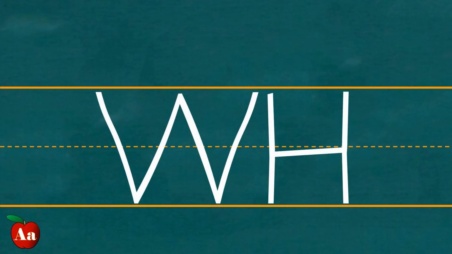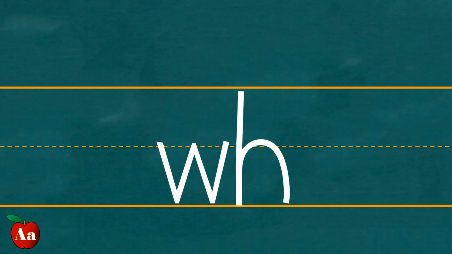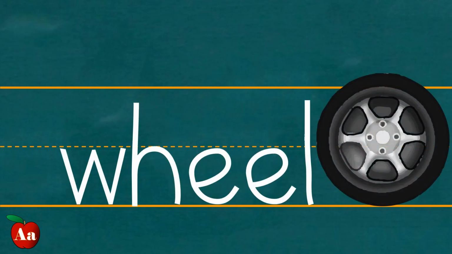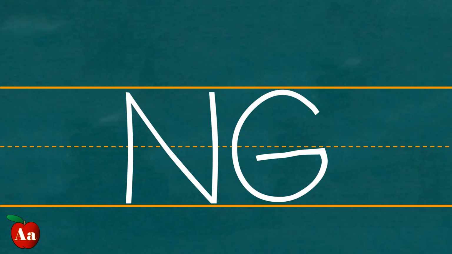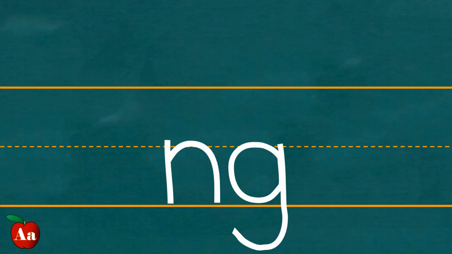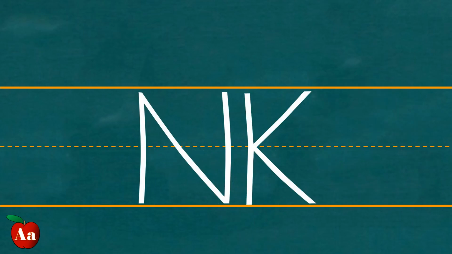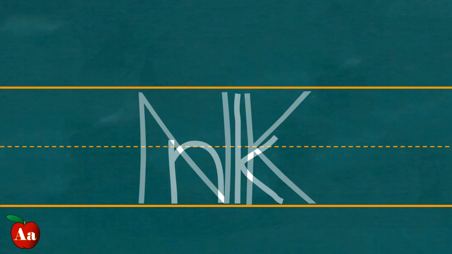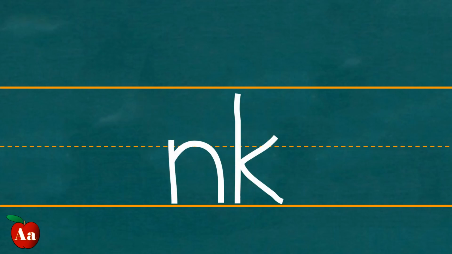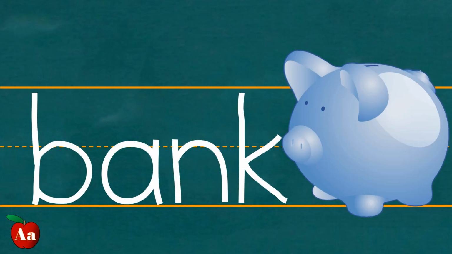WH is for the sound wh, as in wheel, and NG is for the sound ng, as in ring, and NK is for the sound unk, as in bank.